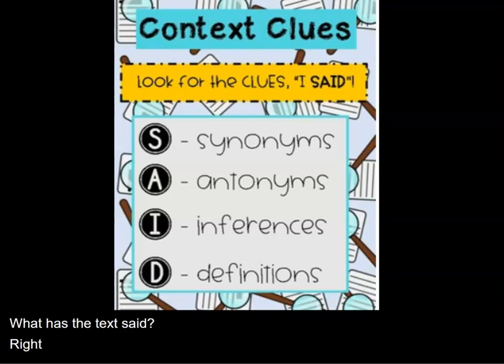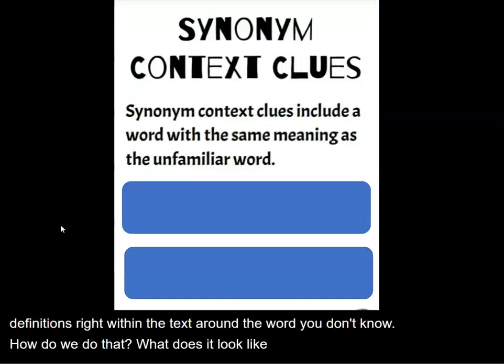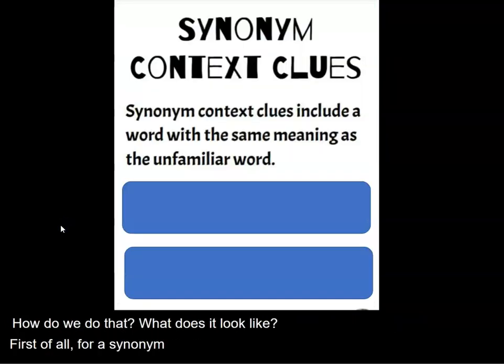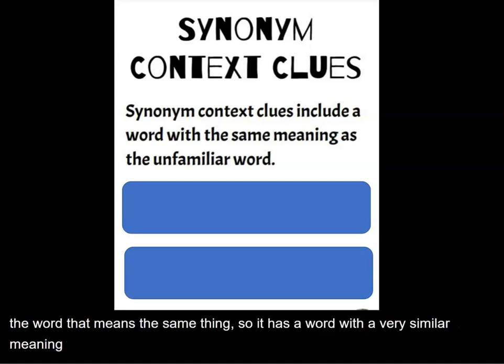Right? So you want to look for synonyms, antonyms, inferences, and definitions right within the text around the word you don't know. How do we do that? What does it look like? First of all, for synonym context clues, that's when you see a word near the word that means the same thing. So it has a word with a very similar meaning right near your unfamiliar word, and you can figure it out that way.